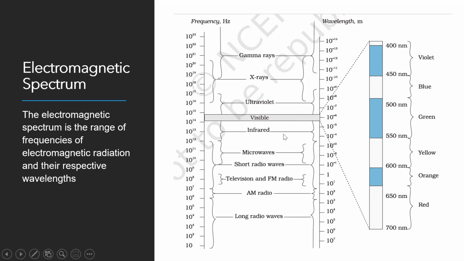Can you name one electromagnetic radiation which has wavelength more than red? Does ultraviolet have more wavelength than red? No, infrared. Okay. Let me repeat the question. My question was, can you name an electromagnetic radiation which has more wavelength than red?